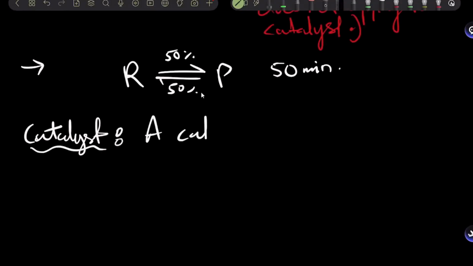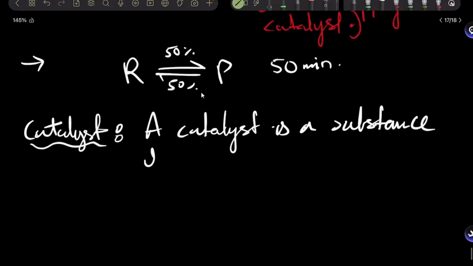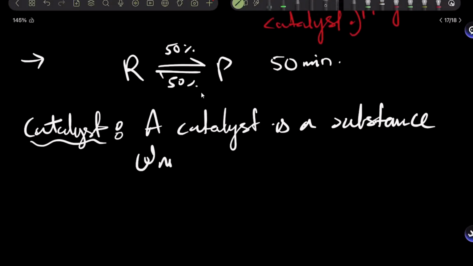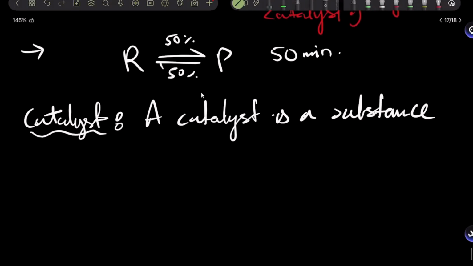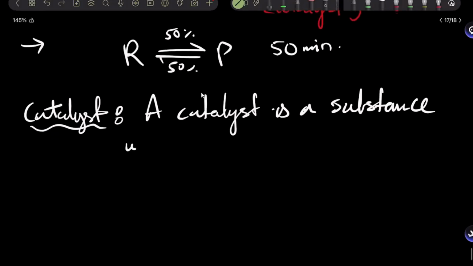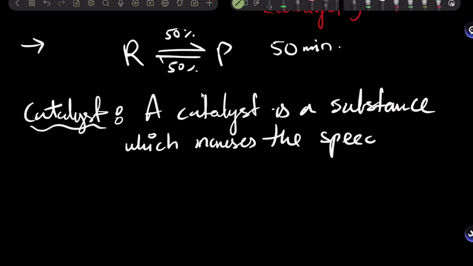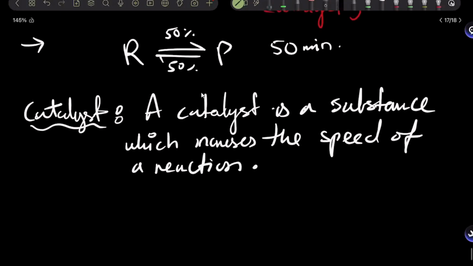A catalyst is a substance which increases the speed of a reaction without being consumed itself.